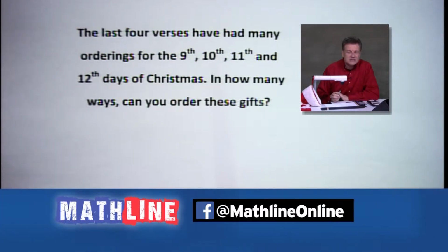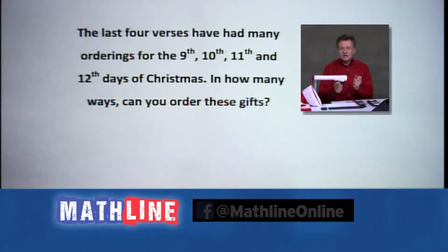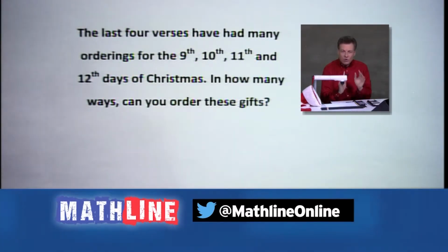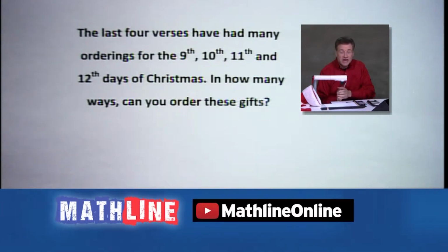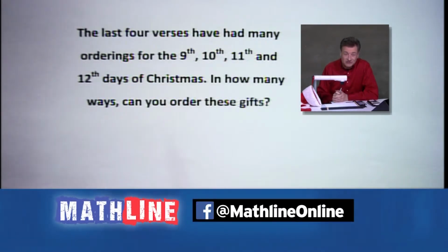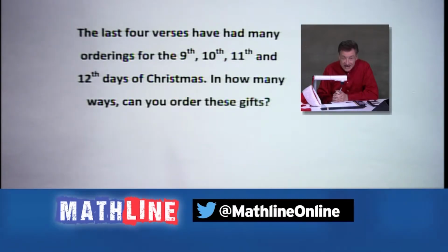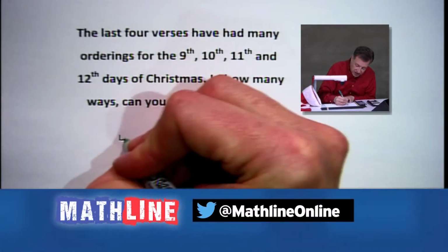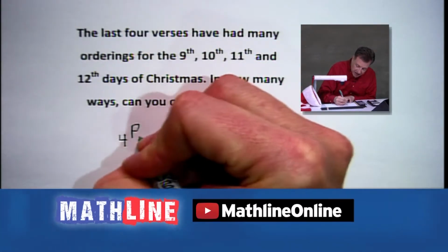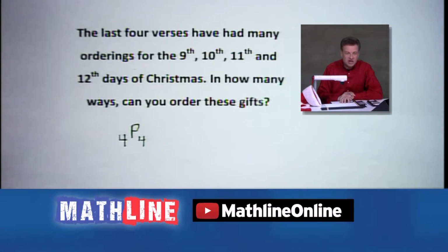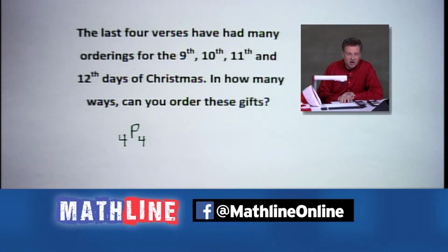But it says, how many ways can you order these gifts? So you're going to take 4 items, 4 gifts, and you're going to order them 4 at a time. It's a permutation. That's an Algebra 1 term, okay? Actually, some of you people in 7th and 8th grade are getting them also. Some of you kids out there know what I'm talking about. Hopefully, all of you that are above that age have a clue what I'm talking about. But anyway, we write it sometimes for a notation. We write it 4P4 because that's a permutation 4 at a time, all right?